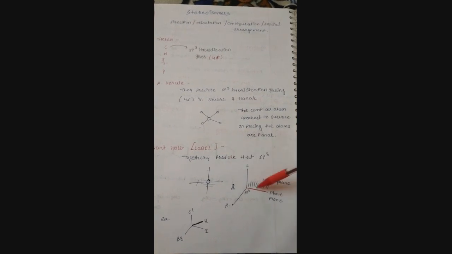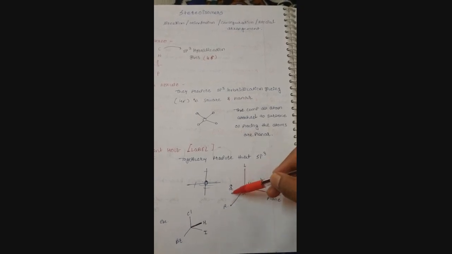The stereoisomers are also known as directional, orientational, configurational, or spatial arrangement isomers. Kekulé proposed sp2 hybridization, giving a square planar model, while van 't Hoff and Le Bel together proposed the sp3 model.